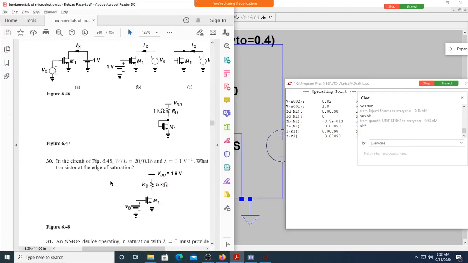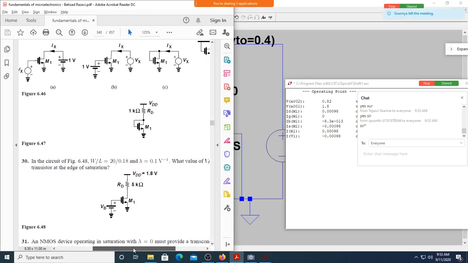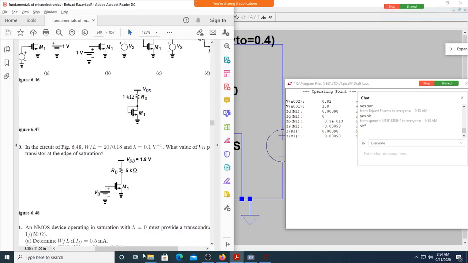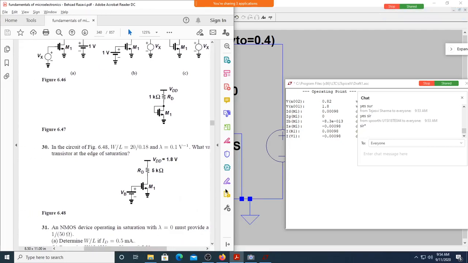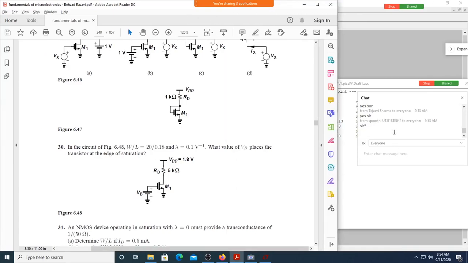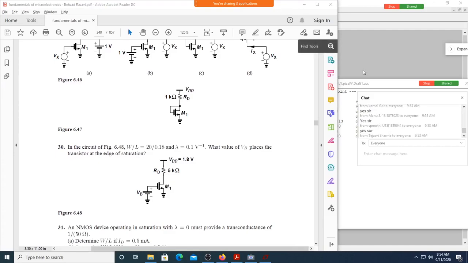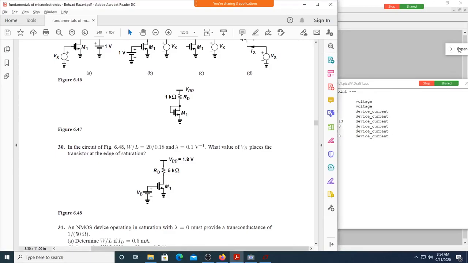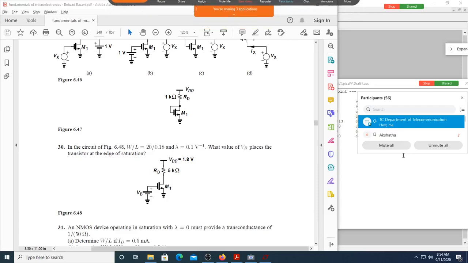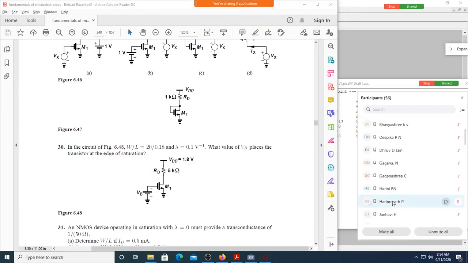Okay, now what is this? Oh, this is interesting. Question number 30. Let me take some other student with me. Let me just take out this. Expand. Okay, who will come with me now? Gagana, unmute yourself.